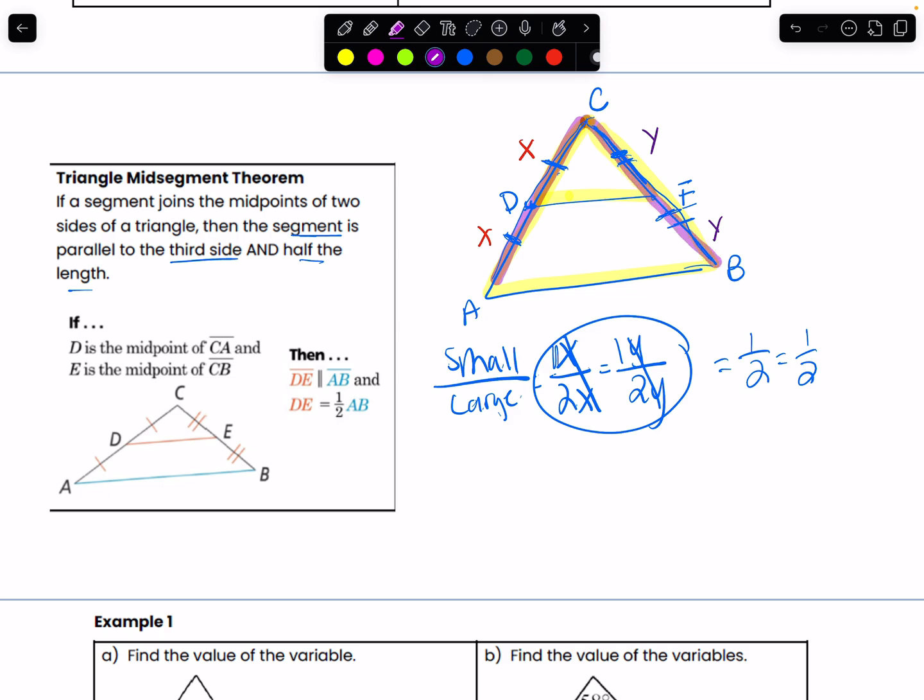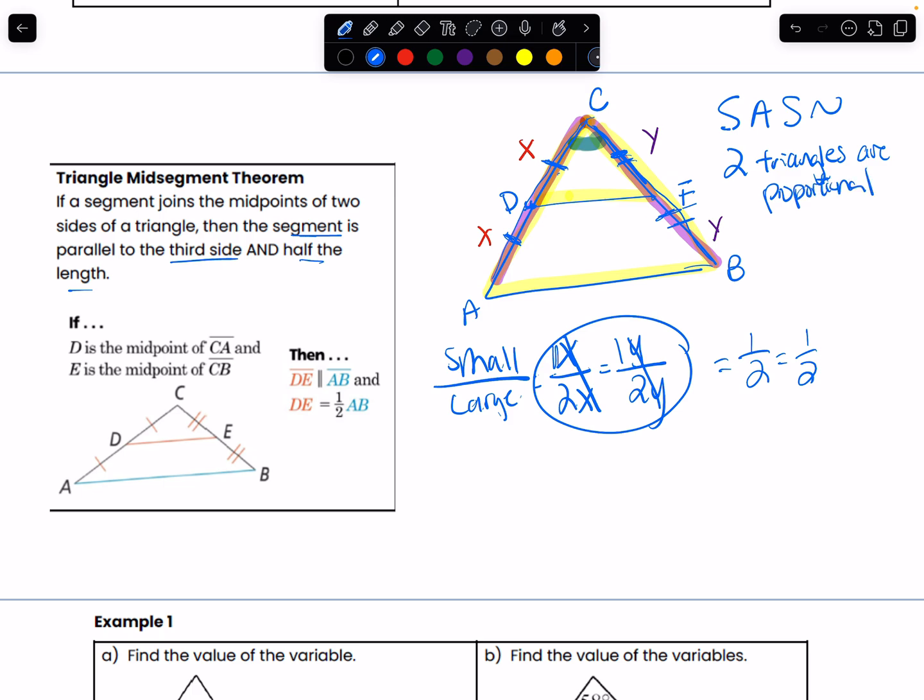I also know by the reflexive property that I have this angle right here as congruent as well, because this angle of the smaller triangle right here and this angle of the larger triangle right here are the same angle, so through the reflexive property of congruence, this angle is congruent to itself. So now, I have a side that's proportional, another side that's proportional, and an angle that's congruent. This makes SAS similarity, which proves that my two triangles, the smaller one and the larger one, are similar.